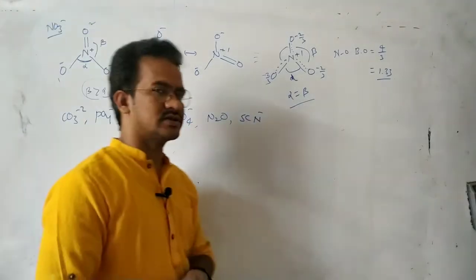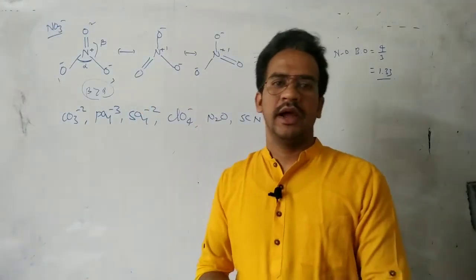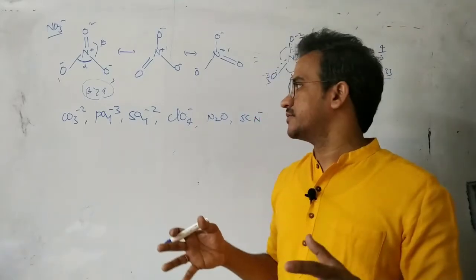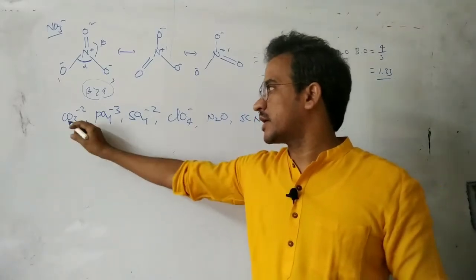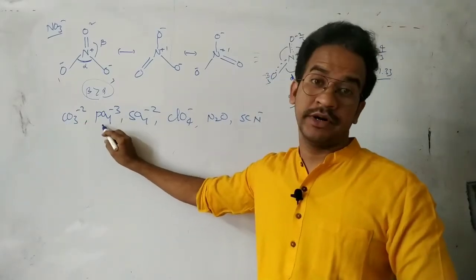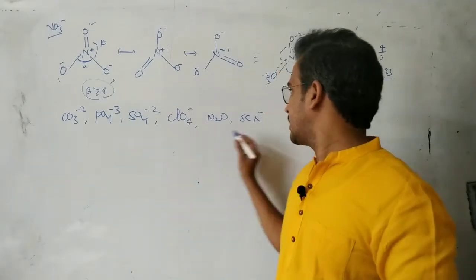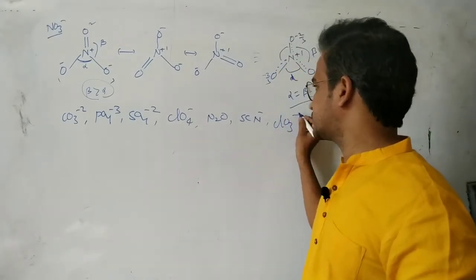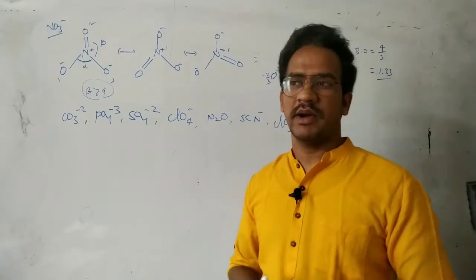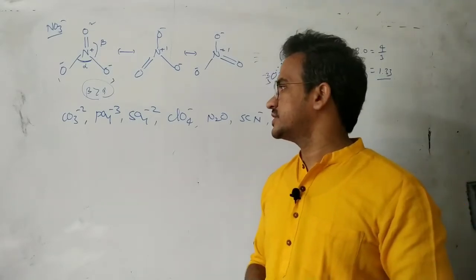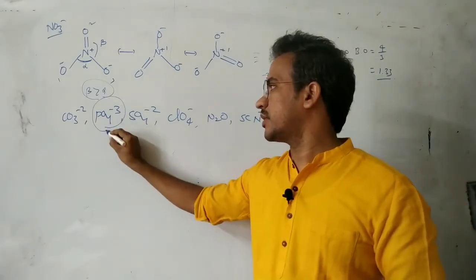So write the resonance structures for these inorganic molecules and calculate the bond orders: carbon oxygen bond order, phosphorus oxygen bond order, sulfur oxygen bond order, and chlorine oxygen bond order. I am also giving ClO3 minus. So it is an NCERT exemplary problem.